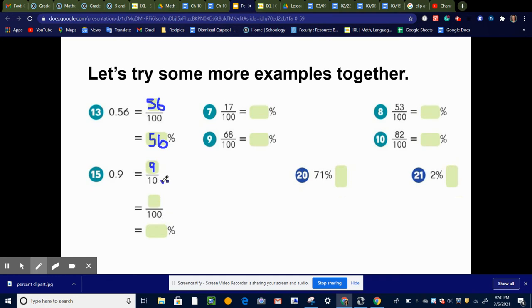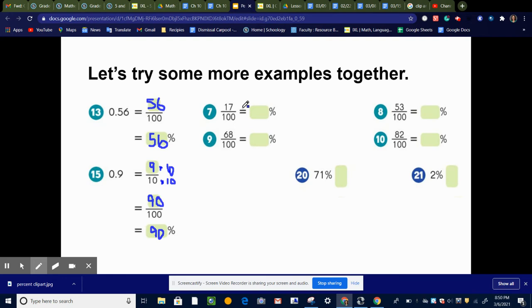So if I multiply the bottom by 10, that means I also have to multiply the numerator by 10. So that would give me 90 over 100. And once I have a denominator of 100, I can change it to a percent. So that would be 90%. So again, it's very important. You first have to get your denominator to be 100, then change it to a percent.